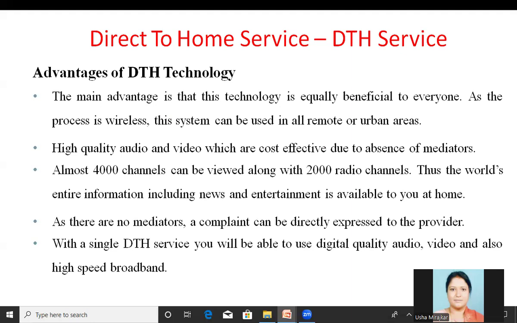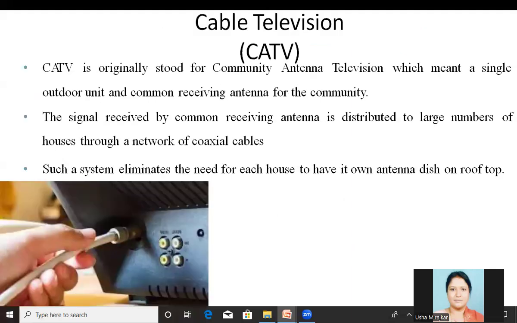As there are no mediators, a complaint can be directly expressed to the providers here. With a single DTH service, you will be able to use digital quality audio, video, and also high-speed broadband. Now, next category is the cable television system here.